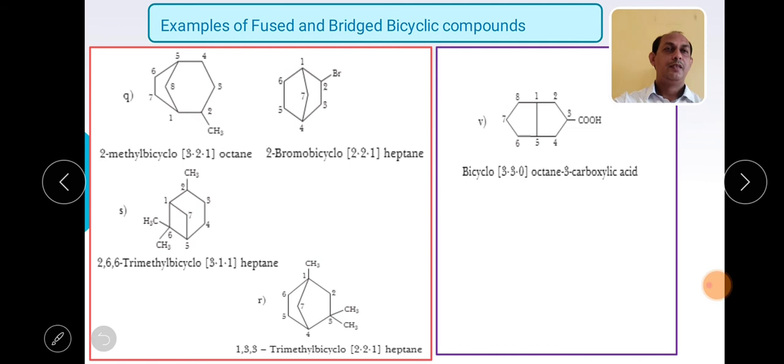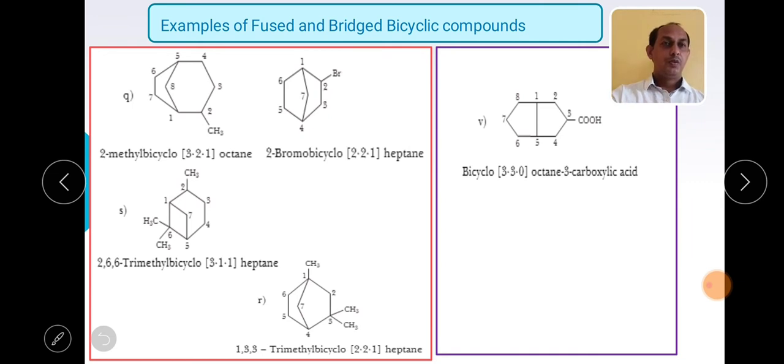Let us say this particular structure. Now I can see from this particular structure, it contains COOH as a functional group. So when your compound contains COOH, then what word must come? Carboxylic acid. When your compound has the functional group, what should be your attempt? Your functional group should get the minimum number.